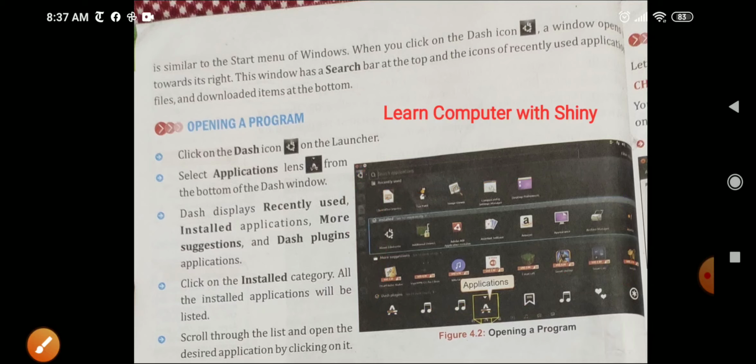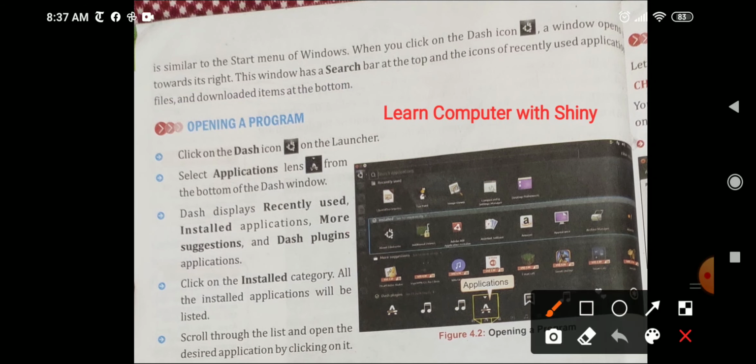Next is opening a program. How can you open a program? First you will click on the dash icon on the launcher. Select the lens from the bottom of the dash box.